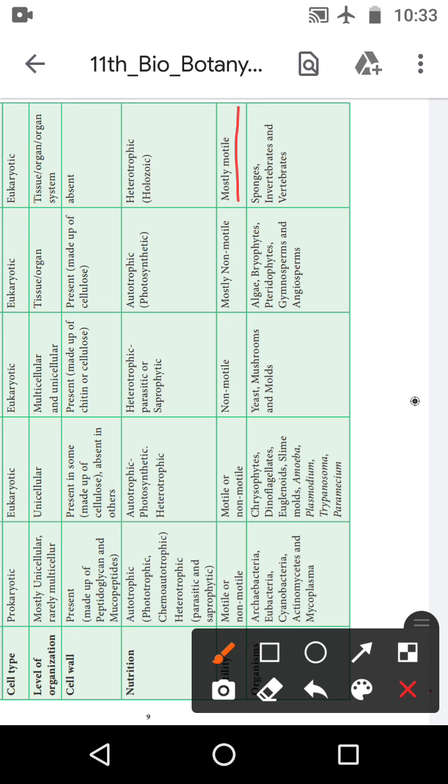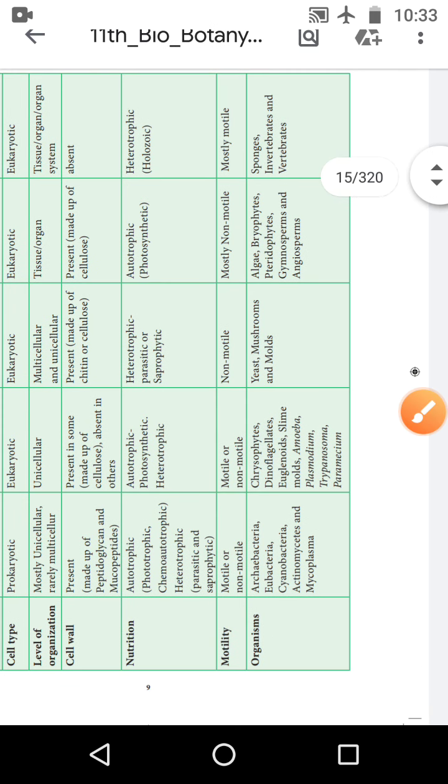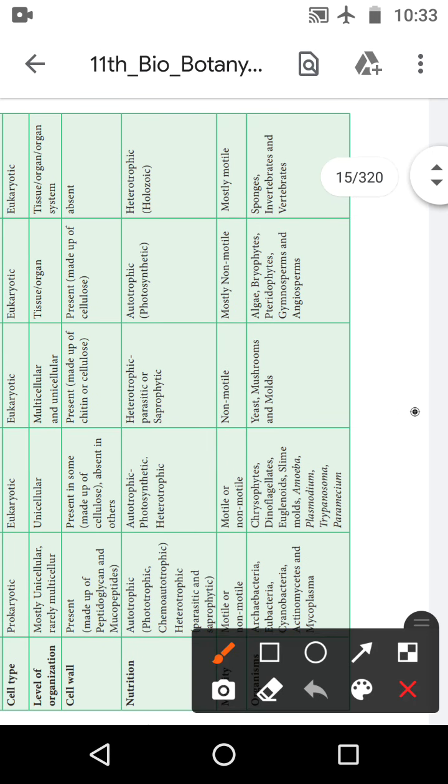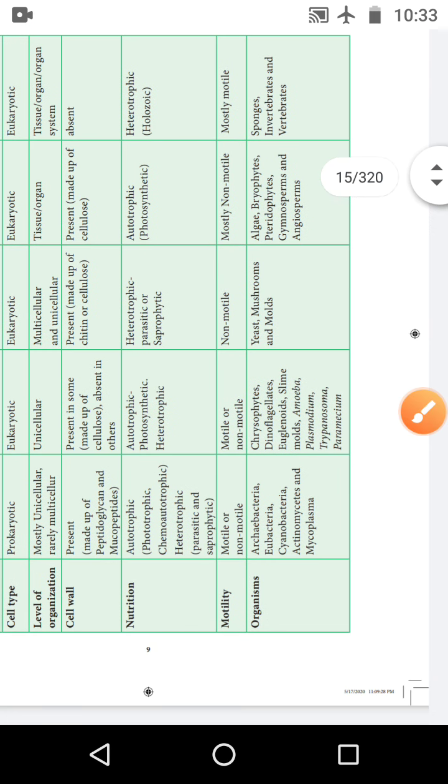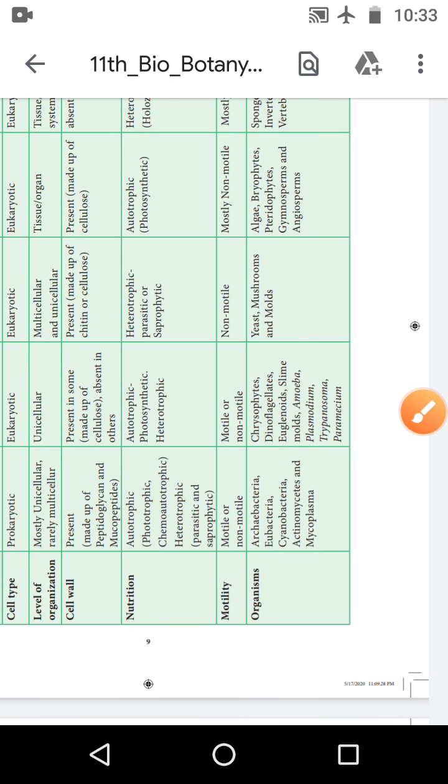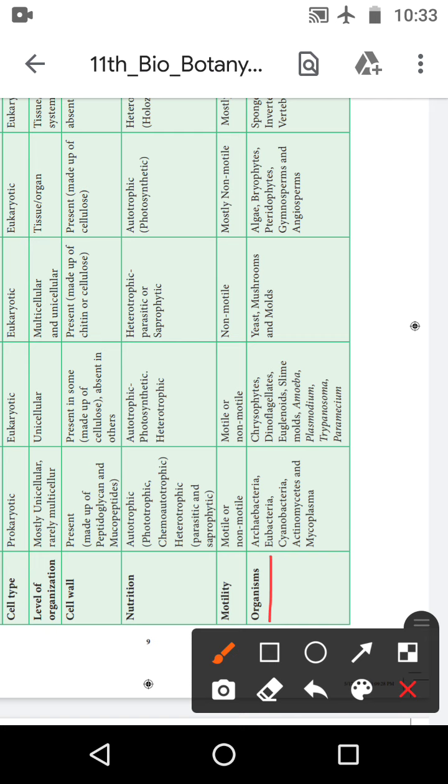The next one is the organisms. What are the organisms present? The first one, what are the organisms present in this Monera: Archaebacteria, Eubacteria, Cyanobacteria, Actinomycetes and Mycoplasma.